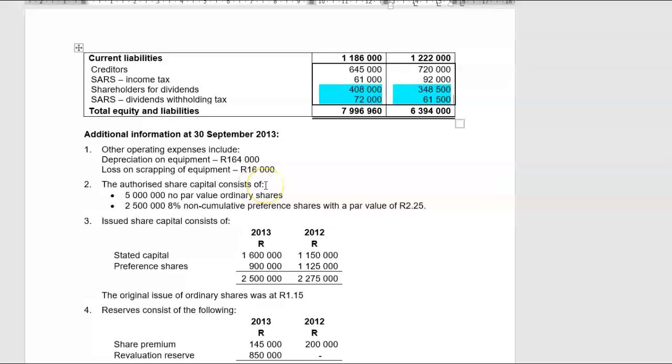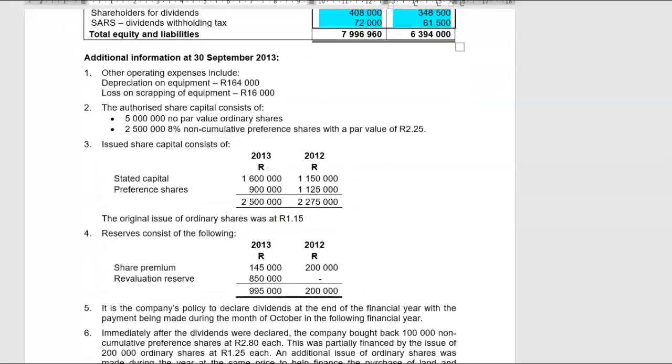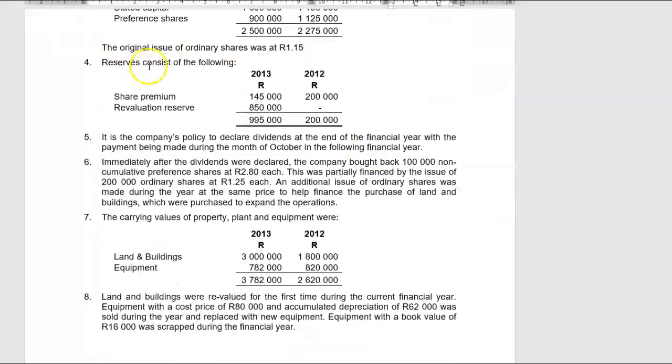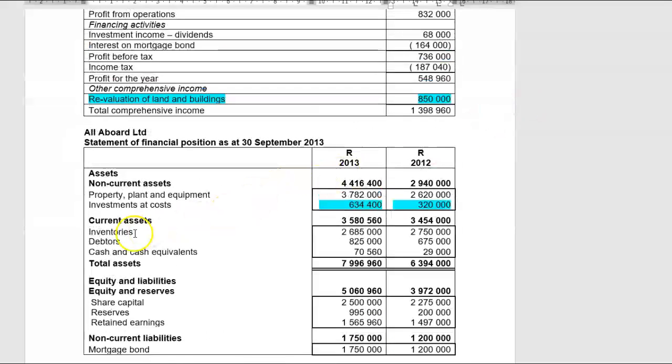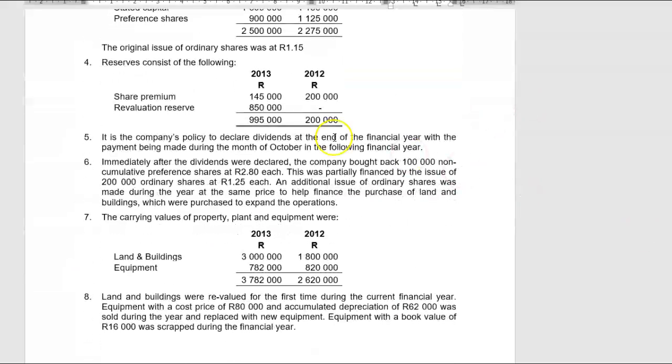Then they give us authorized share capital and issued share capital. Stated capital, that's ordinary capital, and preference shares. The original issue of ordinary shares were at R1.15 per share. Reserves consist of the following: share premium and revaluation reserve. Let's go back. So that reserves the revaluation reserve and share premium.